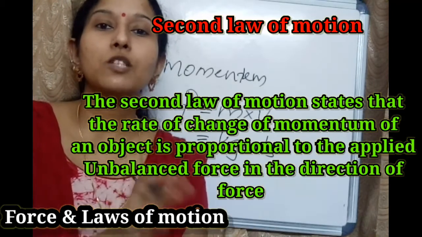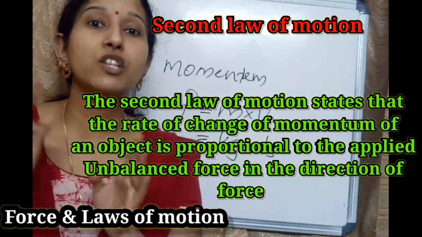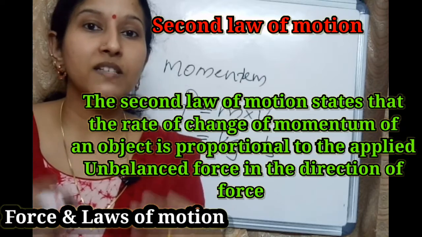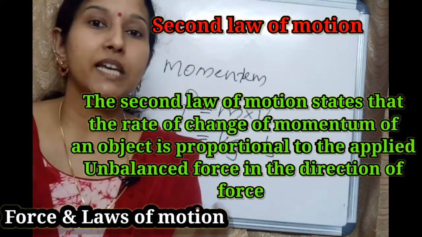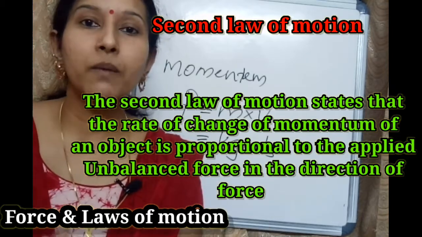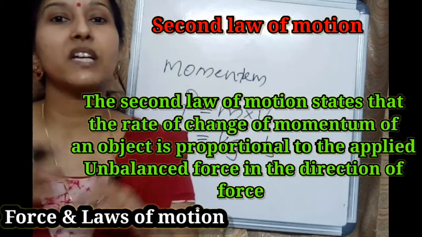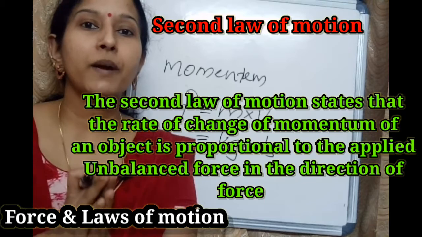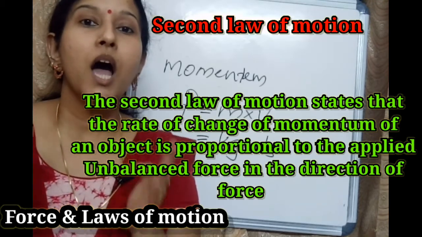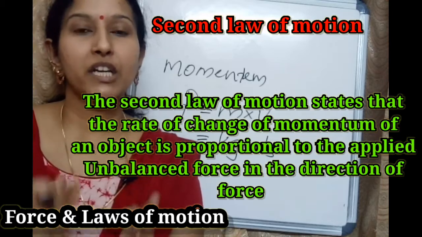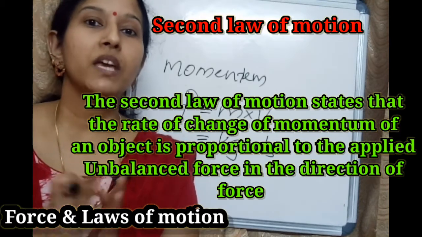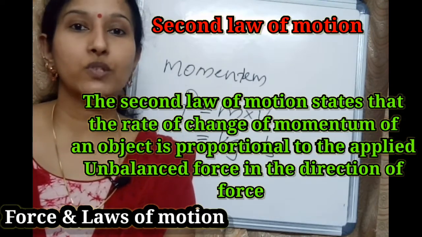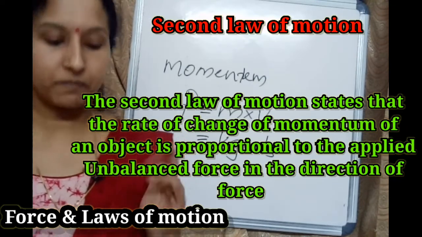So the rate of change of momentum is proportional to the applied unbalanced force in the direction of force. When we apply force, the object changes its position, there is change in velocity, and if there is change in velocity, there is change in momentum, and this rate of change of momentum is proportional to the applied unbalanced force in the direction of force. That is the statement of the second law of motion.